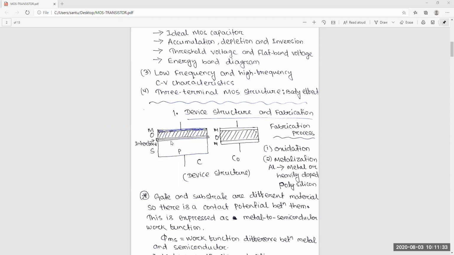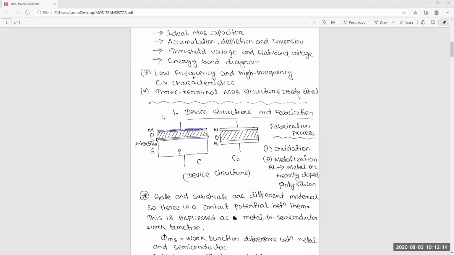And this is the ideal MOS capacitor. Now the fabrication, the oxidation. After the substrate, you will do the oxidation. This oxide layer depends on the technology or requirement, so how thin or thick it is depends on the technology. If the technology scale is lower, then the oxide thickness is less. If you use a higher technology, the oxide thickness is more. That's the oxidation part.